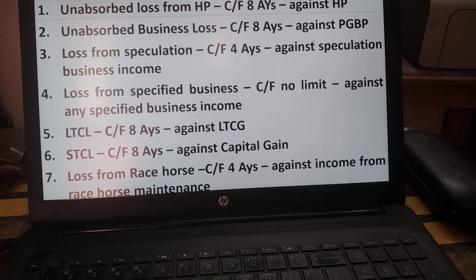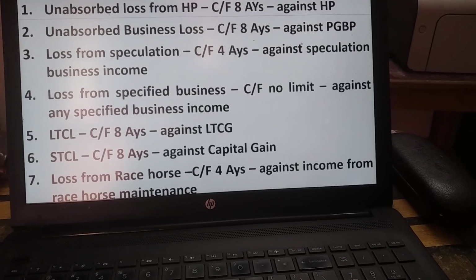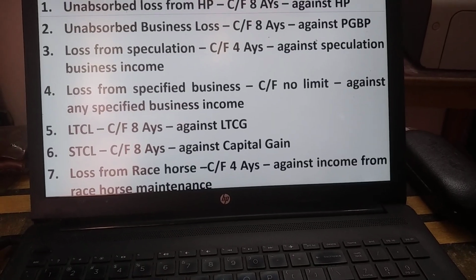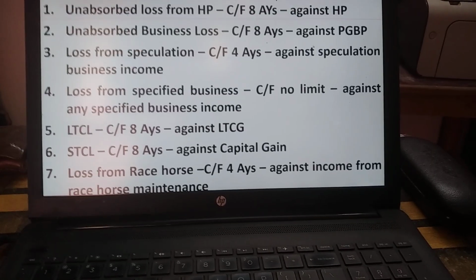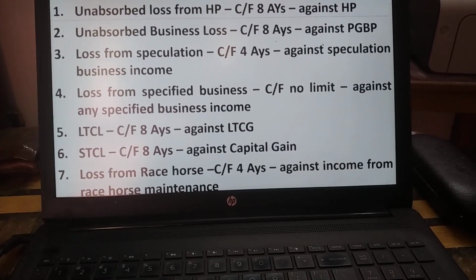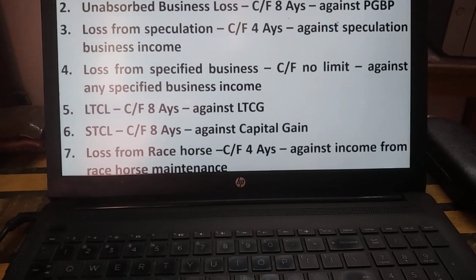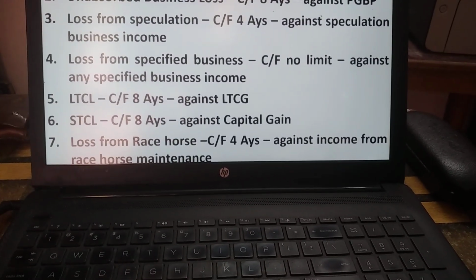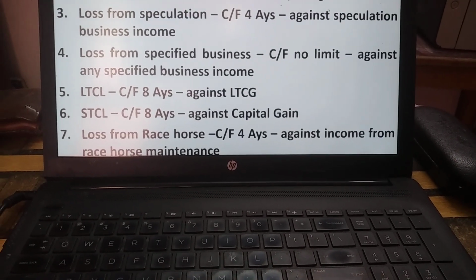Unobserved business loss can be carried forward for 8 assessment years, and speculation loss can be carried forward only for 4 assessment years. It will be set off only against speculation business income. Specified business loss can be carried forward for an indefinite period. There is no limit in terms of years for carrying forward the loss from the specified business, but it should be set off only against the specified business. That is very, very important.